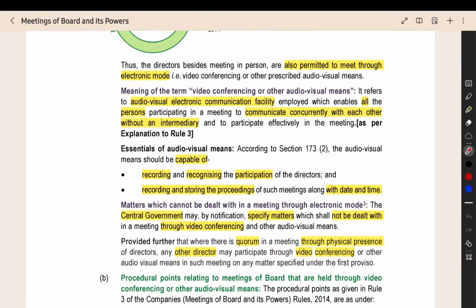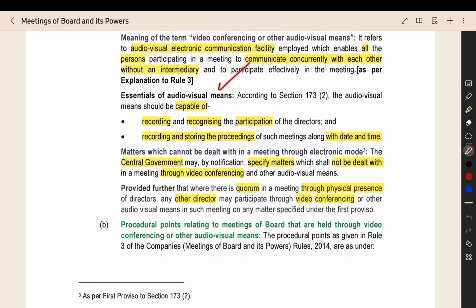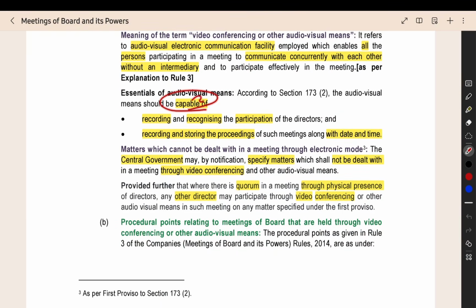Then video conferencing means a communication facility which is audio visual, electronic, and all the directors should be able to communicate concurrently. They should be able to speak properly with each other without an intermediary. Then the audio visual means should be capable of recording and recognizing the participation of the directors. By that electronic mode, you should be able to see whether the director has participated or not, and you should record whether he has participated or not.